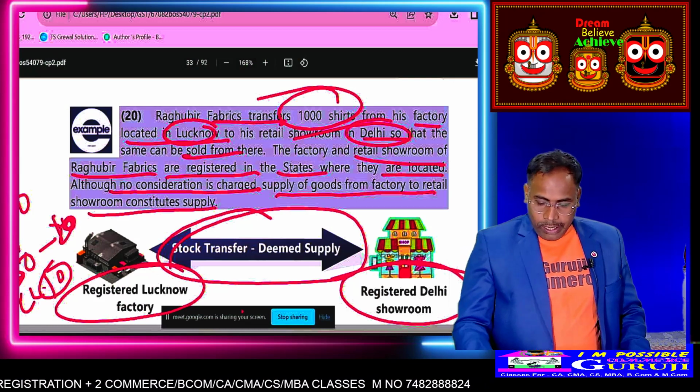Suppose 100 quantity has been produced by a manufacturer, then he himself sold suppose 80%, transferred suppose 10% to another branch, and the balance 10% is the closing stock. How is it known by the government? So it is required that stock transfer is also called supply, that is deemed supply. Okay.